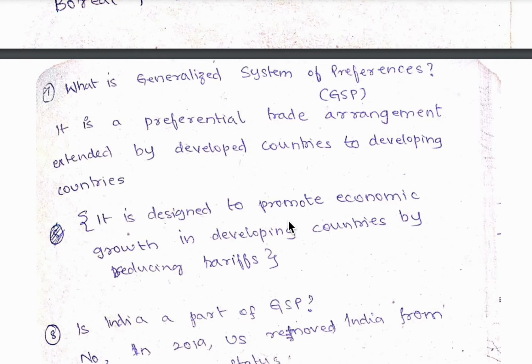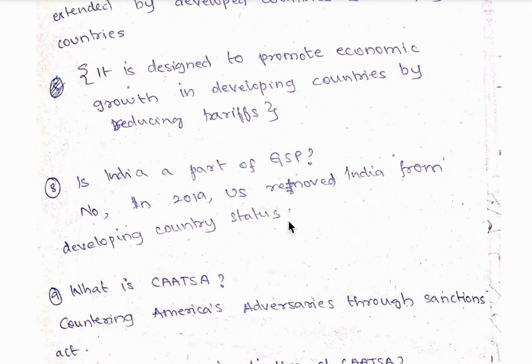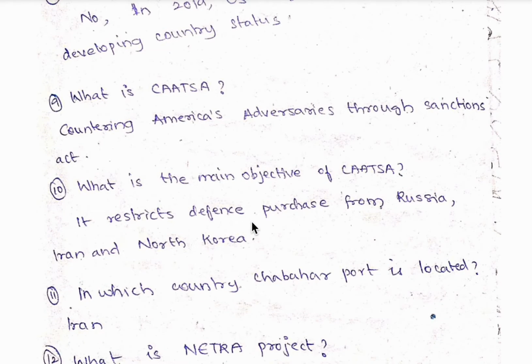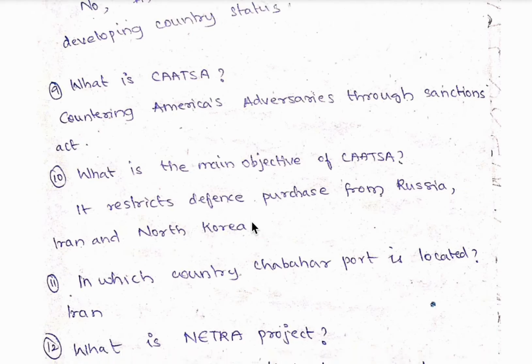Okay. Eighth question, is India a part of GSP? GSP is the generalized system of preference. So no, it is not a part of GSP. In 2019, US has removed India from developing country status. Ninth question, what is CAATSA? CAATSA is Countering America's Adversaries Through Sanctions Act. 10th question, what is the main objective of CAATSA? It restricts defense purchase from Russia, Iran and North Korea.